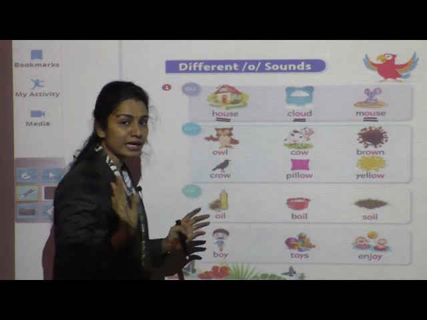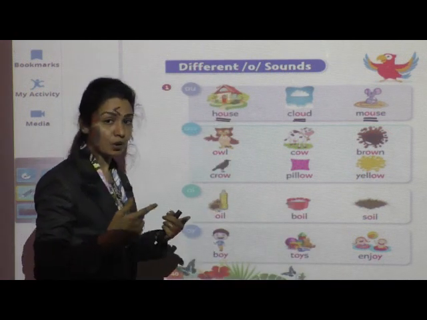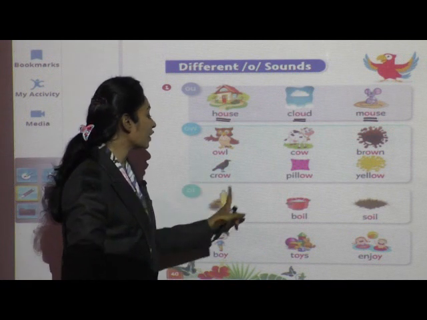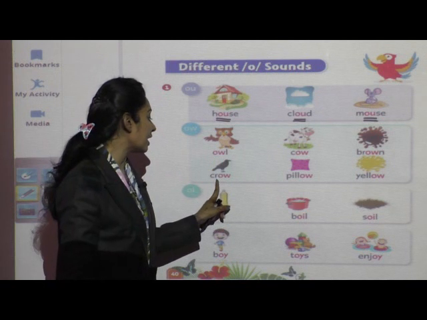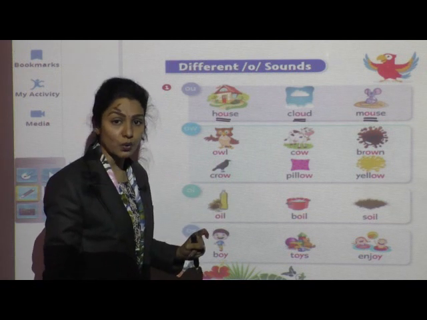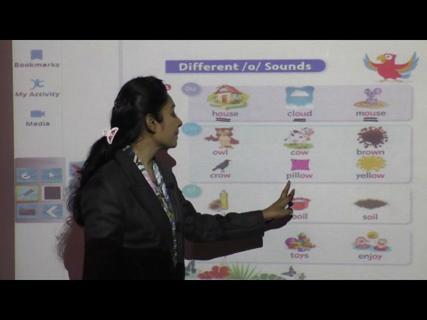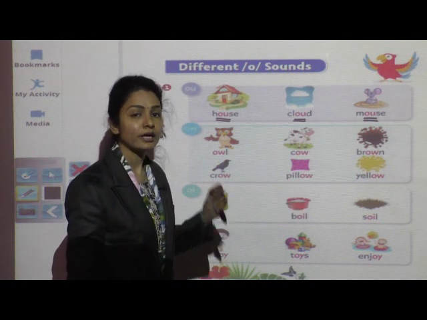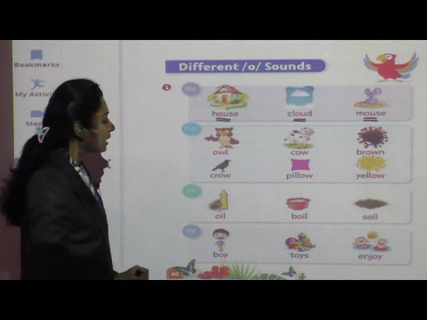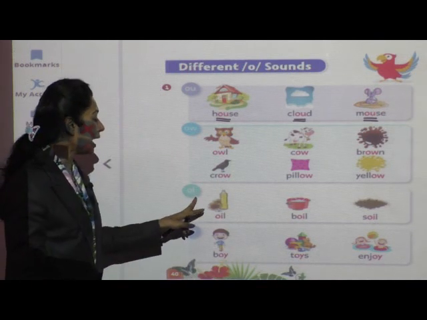Listen very carefully to how the teacher is sounding. Next, what is this? This is a crow. Very good. Crow. Next, pillow. Yes.